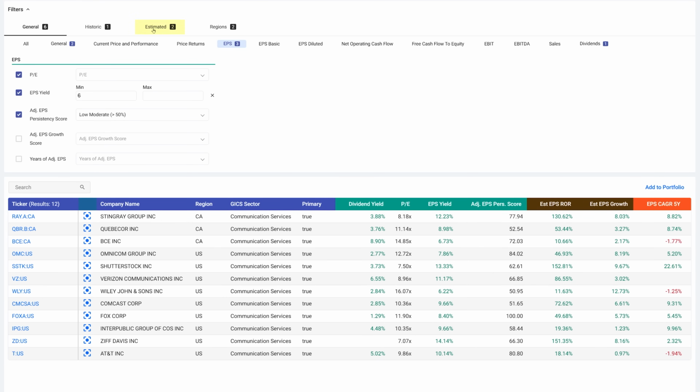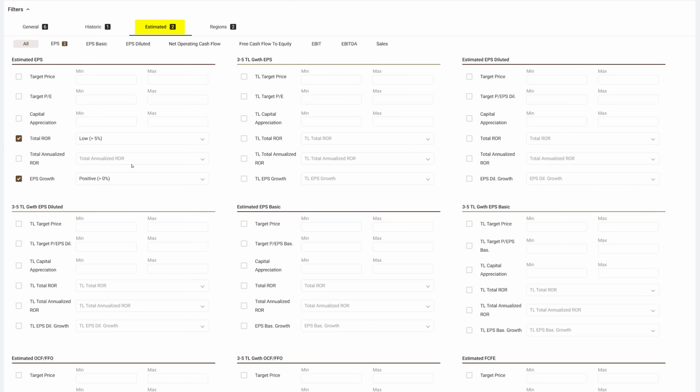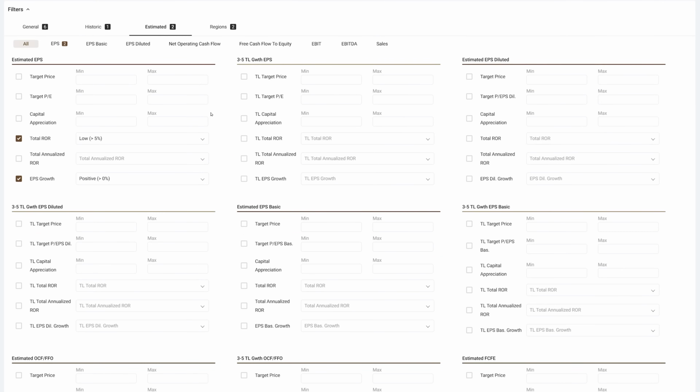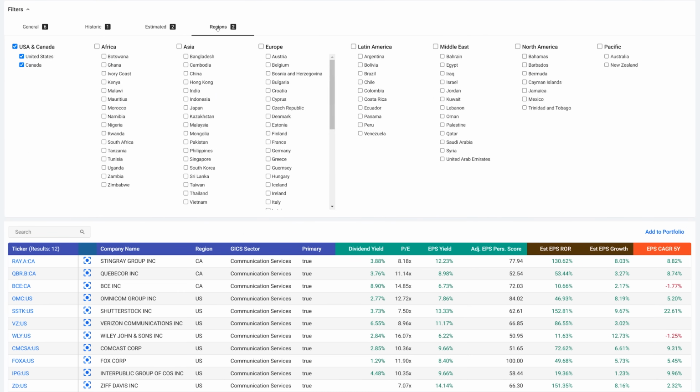Okay, now on the estimate section, I've got 2 things that I'm screening for. I'm looking for a total rate of return greater than 5%. I'm not trying to look for real high rates of return here. And I want positive earnings growth. All right, those are the 2 things that I'm looking for in this screener. All right, now this is important. As far as regions go, I've only checked US and Canada. So I'm only looking for companies that are in the US or Canada.